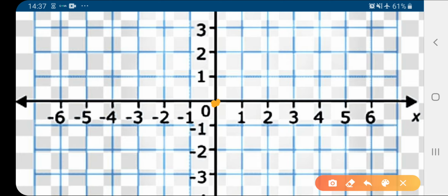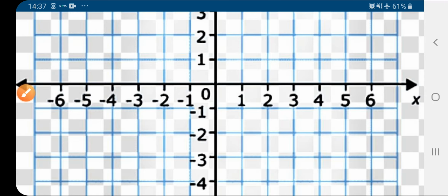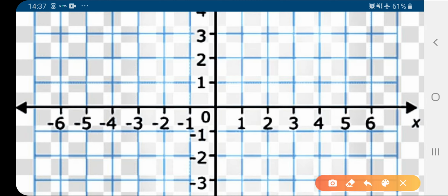So this is the first point. Second, when y is equal to plus 1 or y equal to minus 1, for these points we get x equal to 1.